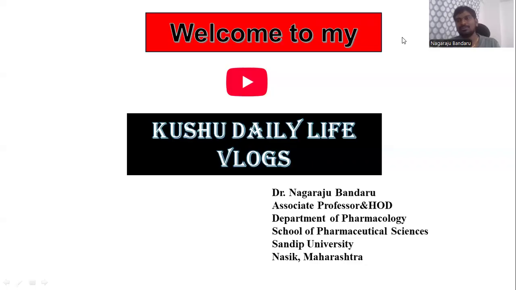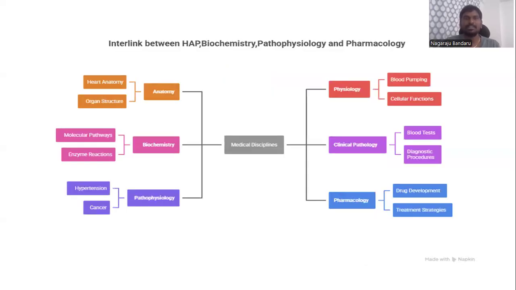So today I am going to give a brief introduction about how human anatomy and physiology, biochemistry, pathophysiology, and pharmacology are interlinked. If you see anatomy, you already know anatomy is mainly the study of organ structure. For example, one example of an organ is the heart. Anatomy mainly deals with how many chambers are present in the heart and what tissues the heart is made up of.